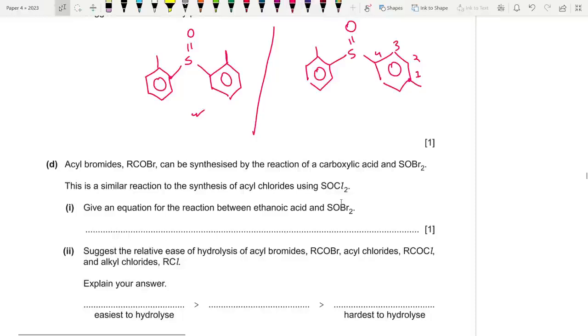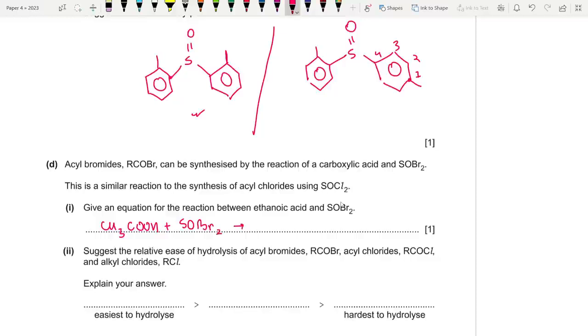Okay. Acyl bromides, RCOBr, can be synthesized by the reaction of a carboxylic acid and SOBr2. This is a similar reaction to the synthesis of acyl chlorides using thionyl chloride. Give an equation for the reaction between ethanoic acid CH3COOH plus SOBr2.